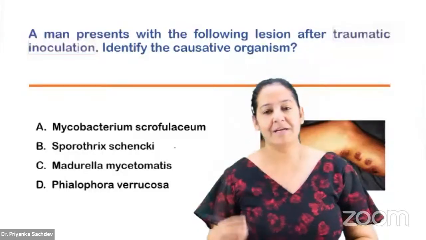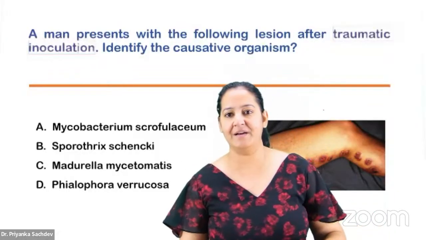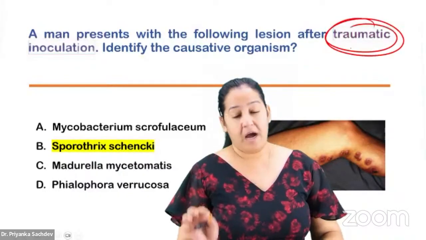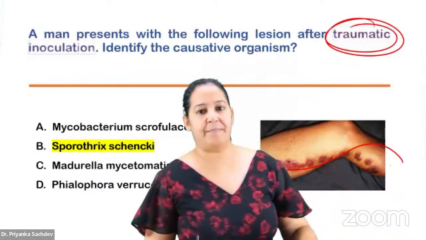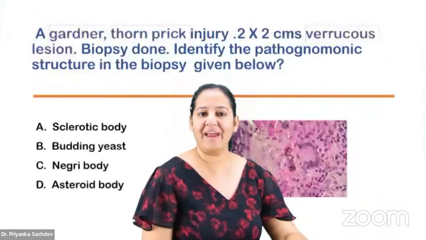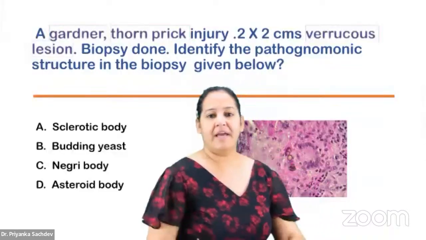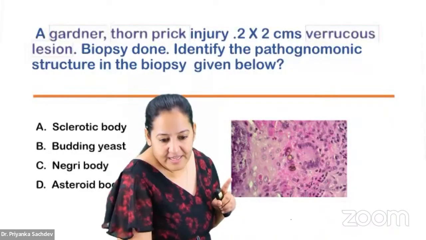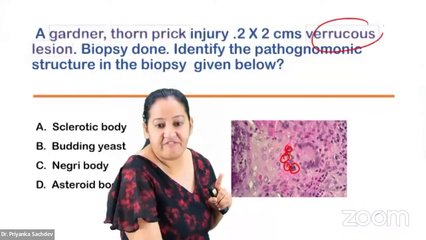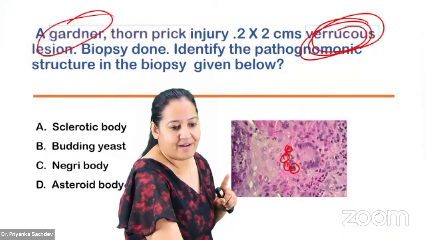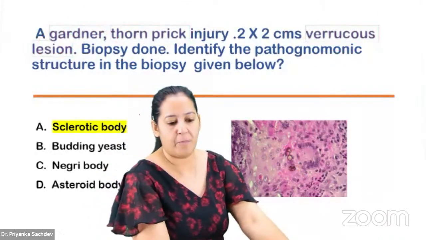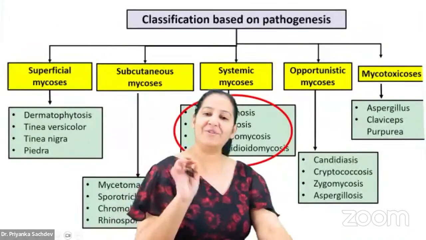Can we go ahead? So see the question. Traumatic means it is having a trauma. I mean, a thorn prick trauma can be there. And see the typical image. It is not sporothrix, it's chromoblastomycosis. Looking at the image only, you can answer. In this image, you can see the brown color yeast, and typically a verrucous lesion, typically a gardener, typically a thorn prick. Compiling all the clues together, the answer will be sclerotic body or copper penny. So you are going to get a question on that.